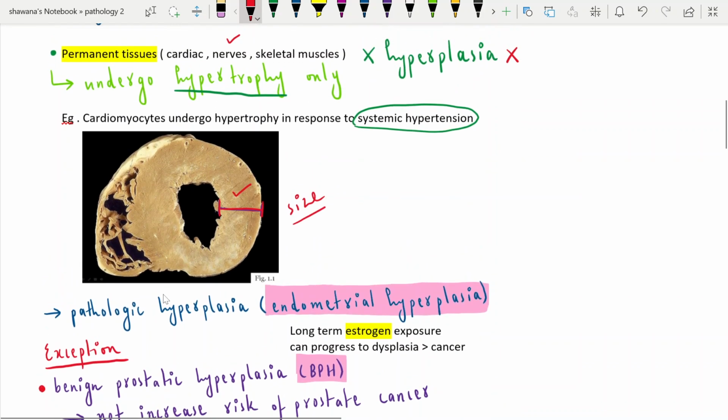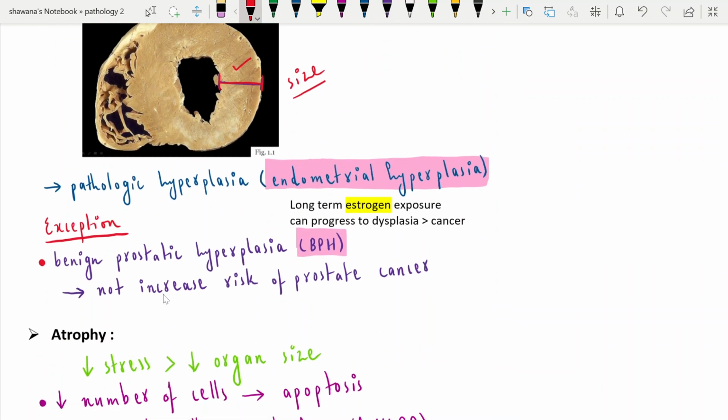This one is physiological hyperplasia. Pathological hyperplasia means in response to any diseased condition. For example, endometrial hyperplasia. Endometrial hyperplasia is a condition in which the endometrium of the uterus increases in size because the number of cells inside it is increased.